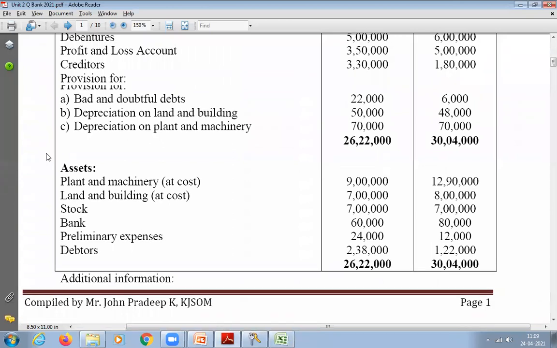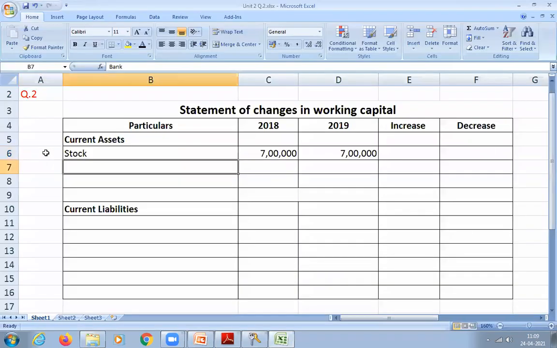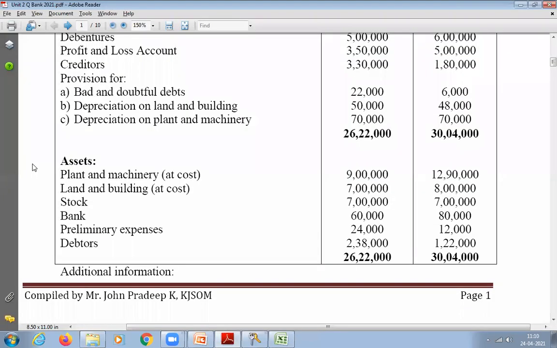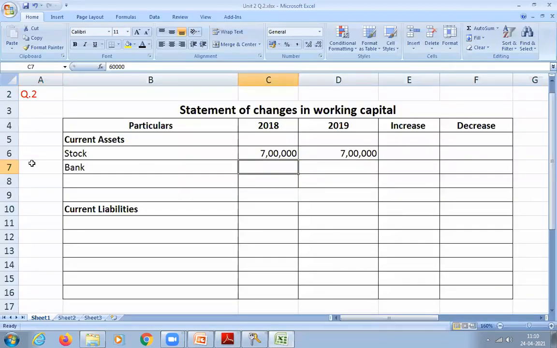Bank. So write down bank. How much is bank in 2018? 60,000, and 2019, 80,000. So write down 60,000 and 80,000. Now tell me whether increase or decrease. Increase, sir. So increase 20,000. Which column will you write? Increase column, sir. 20,000 in the increase column. Next.